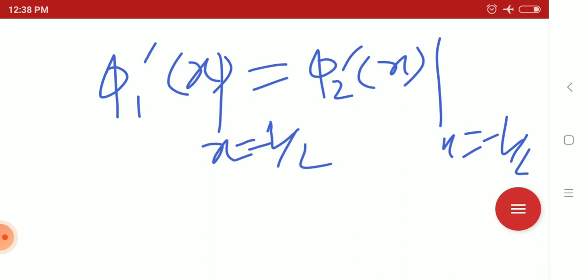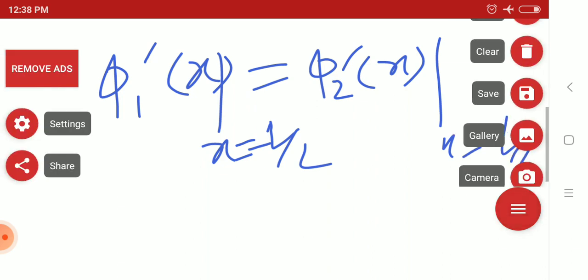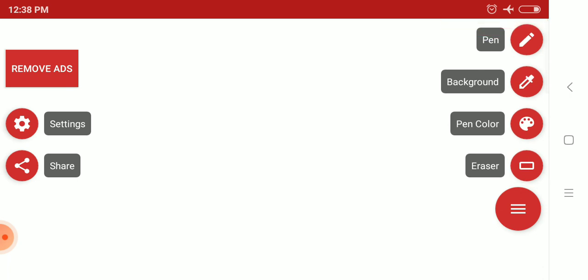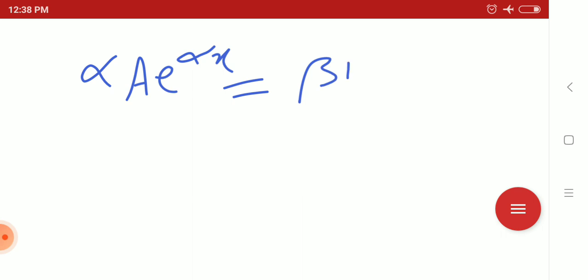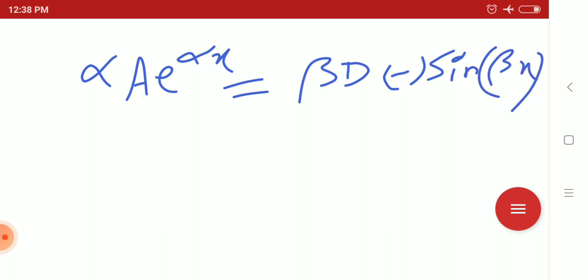So phi 1 prime at x equals minus L by 2 and phi 2 prime at x equals minus L by 2. Phi 1 prime: the derivative of A e to the power alpha x is alpha A e to the power alpha x, which equals the derivative of D cos beta x, that is minus beta D sine beta x at x equals minus L by 2.